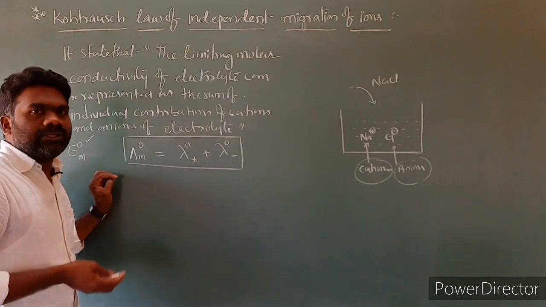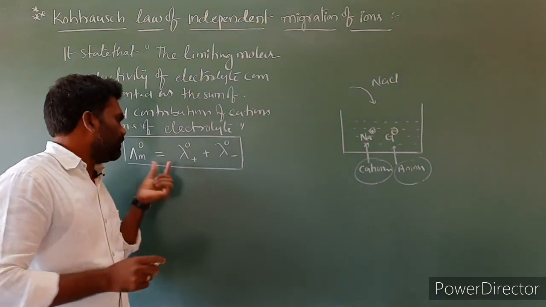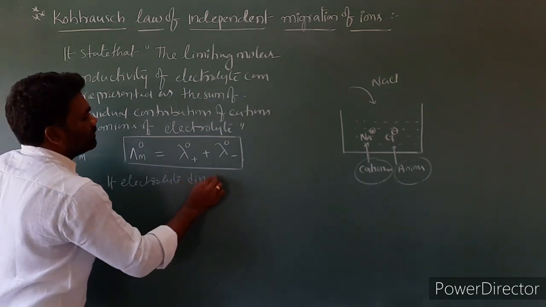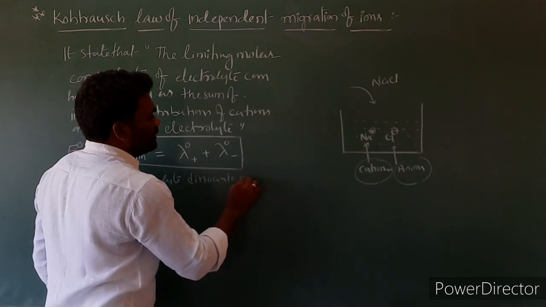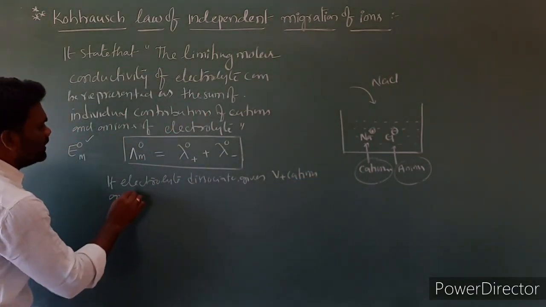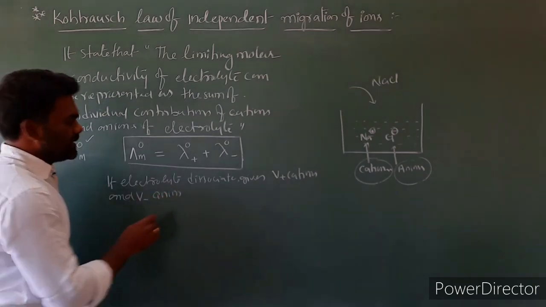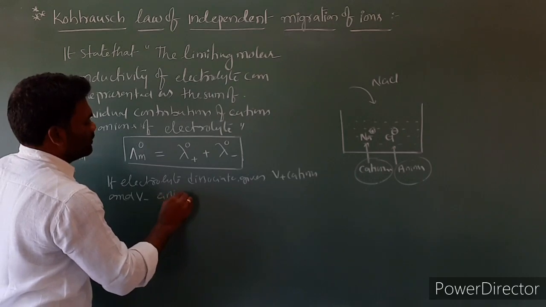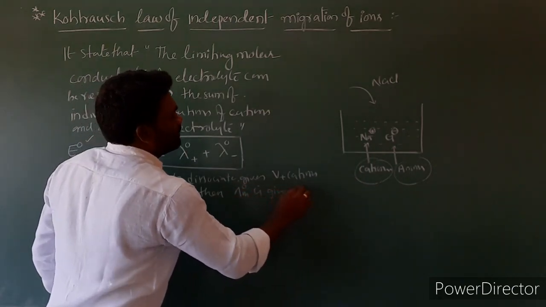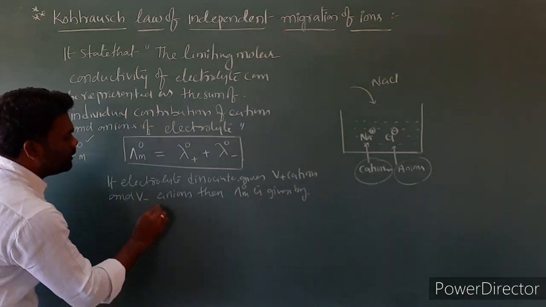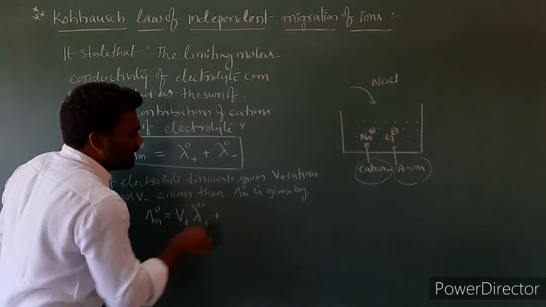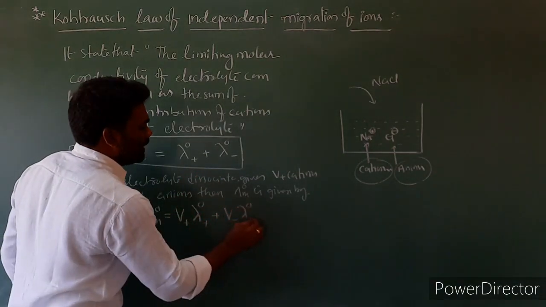If the electrolyte dissociates to give V plus cations and V minus anions, then lambda m naught is given by lambda m naught equal to V plus lambda naught plus, plus V minus lambda naught minus.